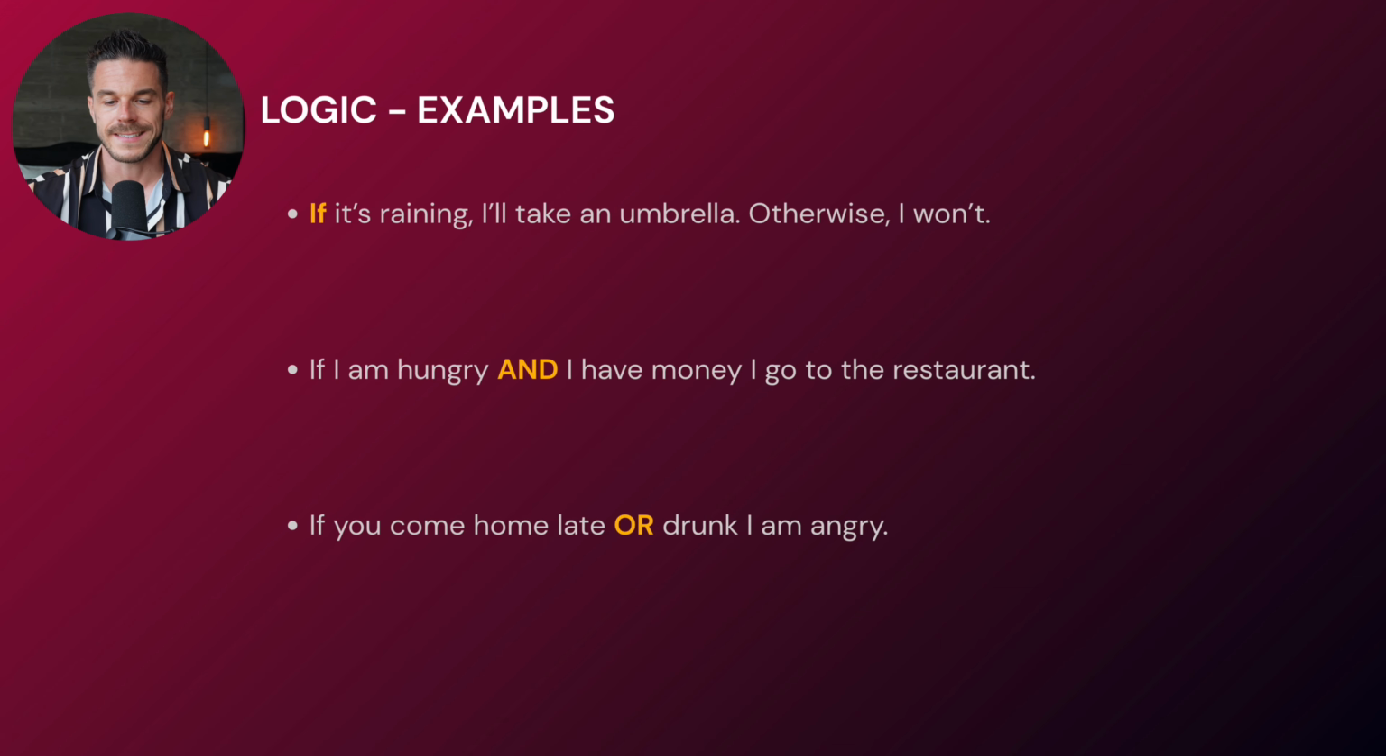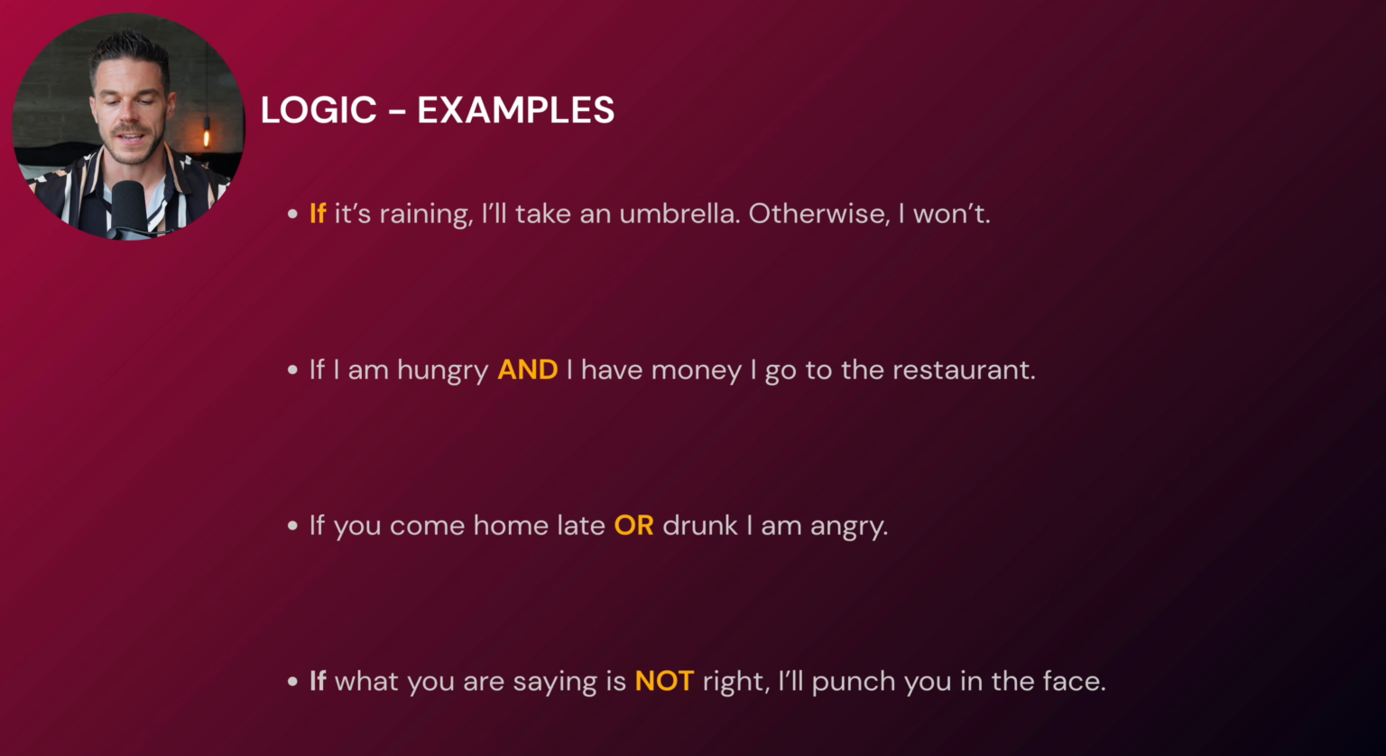The next one is a so-called OR condition. If you come home late or drunk, I am angry. So this could be a condition of your wife or girlfriend, and we already see the difference here. In that case, both have to be true so that the overall condition is fulfilled. And here it is enough if just one of these two conditions is true so that the overall expression is true. And here's the last one.